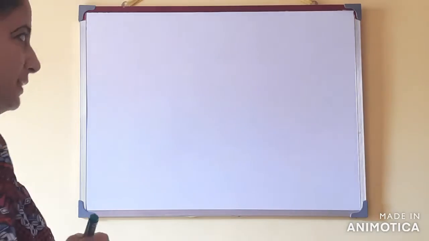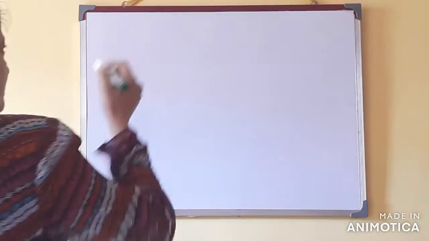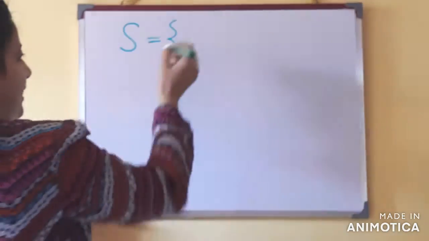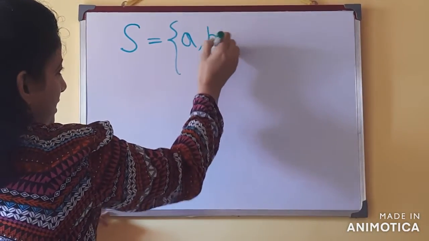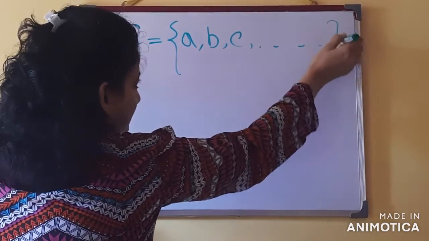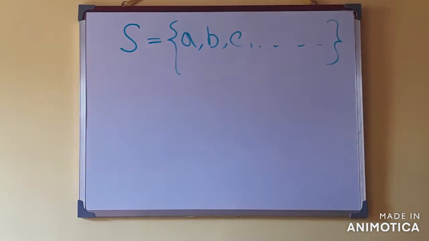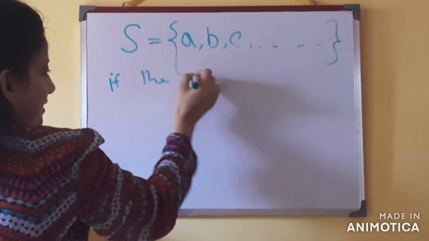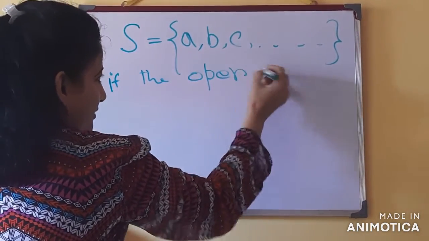Binary operation laws, sometimes also known as laws of binary composition. But the question is, what does binary operation mean? Binary operation means if there is a set, suppose S, and this set S has the elements A, B, C and all these elements, then if there is an operation, and the operation is denoted with an asterisk sign,